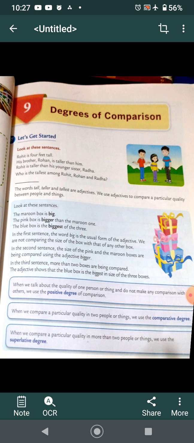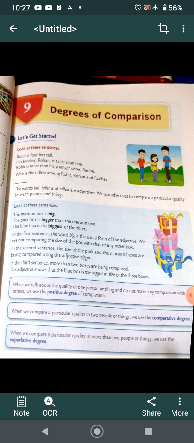The words tall, taller, and tallest are adjectives. We use adjectives to compare a particular quality between people and things. Look at these sentences. The maroon box is big. Pink box is bigger than the maroon one. The blue box is the biggest of the three.